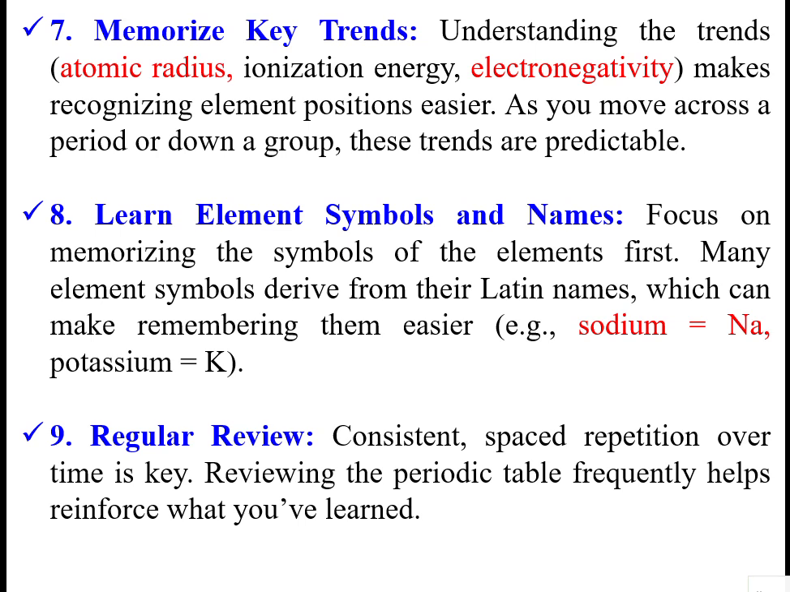Memorize the key trends. Understanding the trends, that is atomic radius, ionization energy, electronegativity, makes recognizing element position easier. As you move across a period or down a group, these trends are predictable. Then learn element symbols and names. Focus on memorizing the symbols for the elements first. Many element symbols derive from their Latin names, which can make remembering them easier.